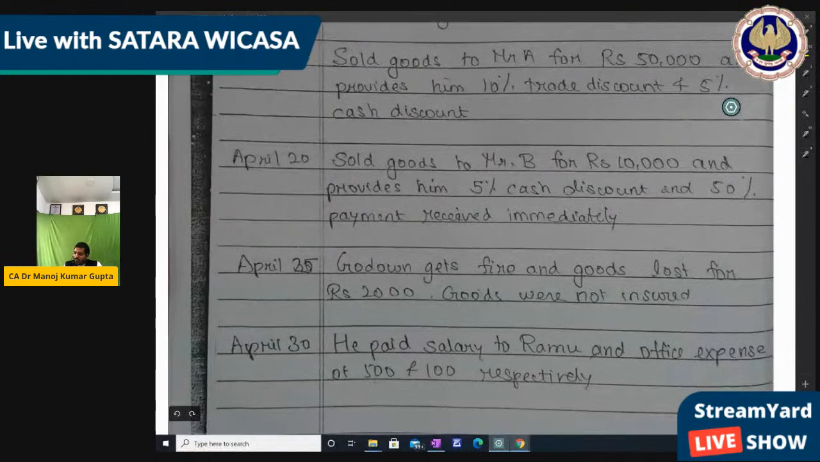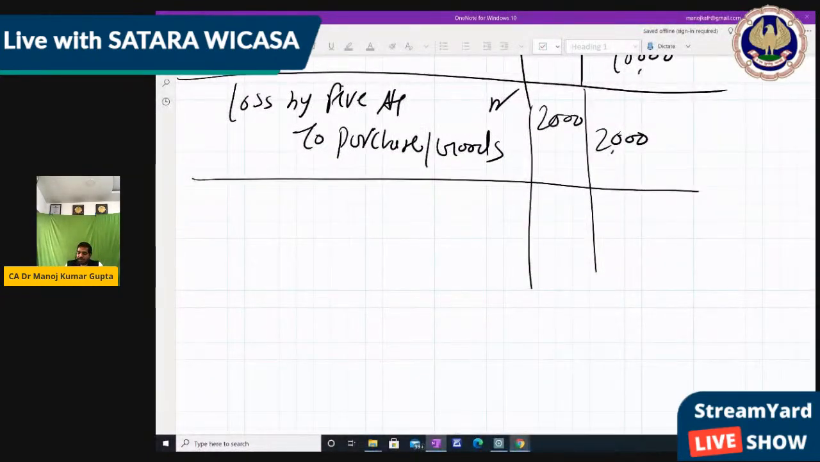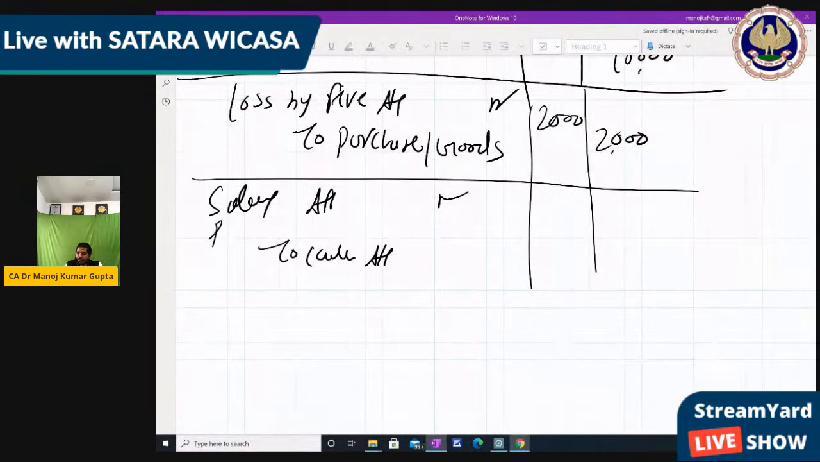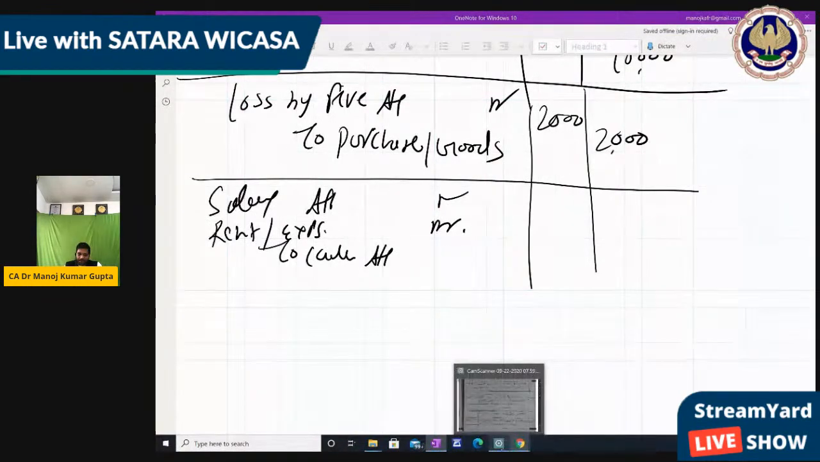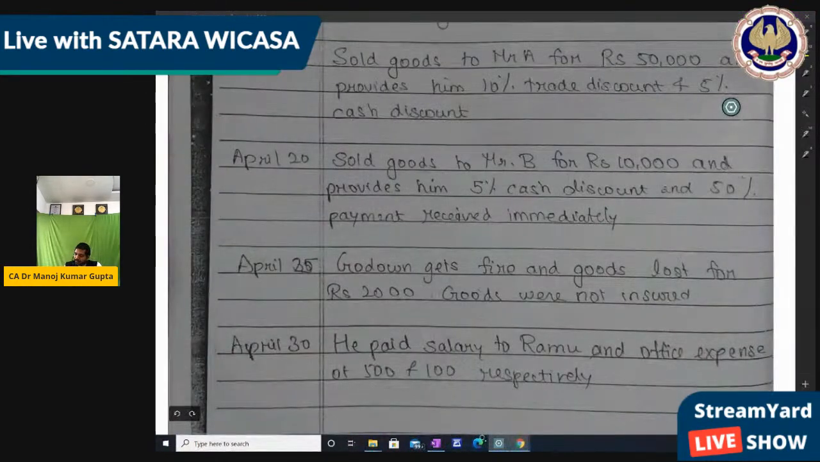He paid salary to Ramu and office expense of 500 and 100 respectively. Now we had paid salary and office expense, so cash goes out, so cash is credit. Now we paid salary to Ramu, so salary account debit. We paid office rent or expense, debit. So whatever we had paid will be debited, that is 500 and 100 respectively.